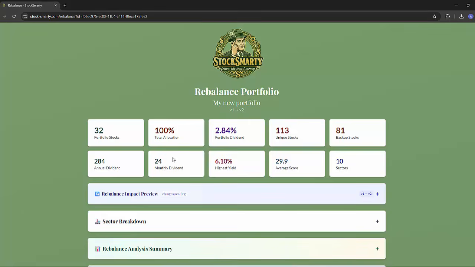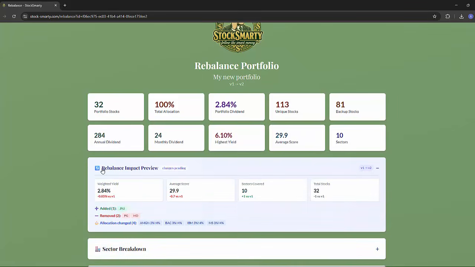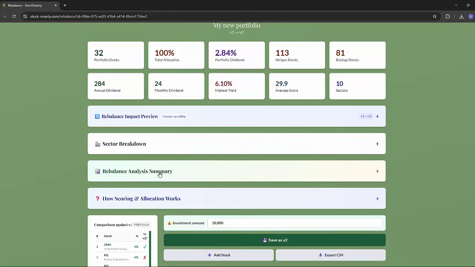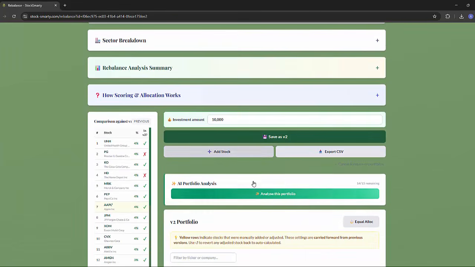Again at the top we have the same summary data. We've got information about how this compares to V1, so how the yield weighting has changed, the average score, any sector changes, and the total stocks in the portfolio. Again, sector breakdown and other things at the top as standard. Again, we can save this version as V2. We can confirm our save.